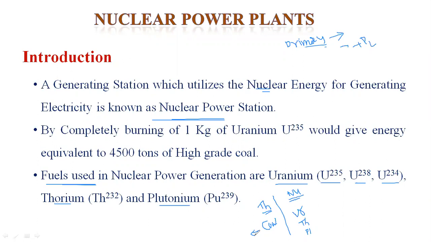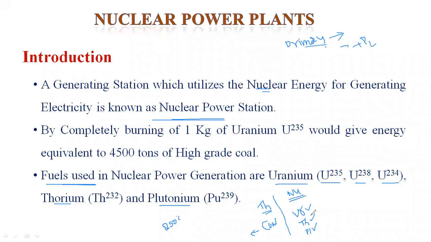Once the coal is burning in the boiler furnace, it brings the temperature up to 250 degrees centigrade. It takes a minimum time period of 6 to 8 hours or 8 to 12 hours. But in the nuclear power plant, in place of the boiler furnace we have the nuclear reactor.